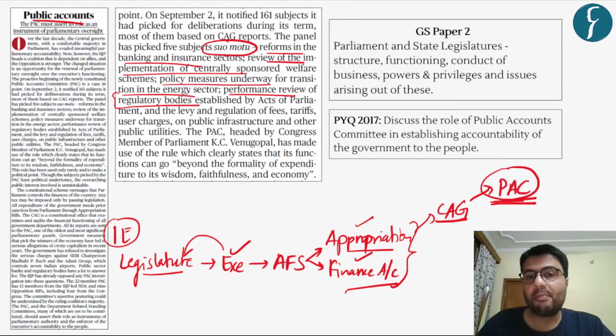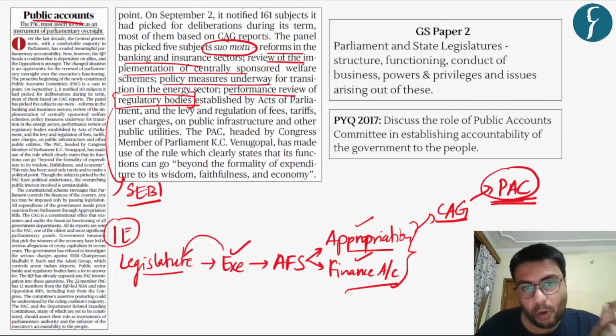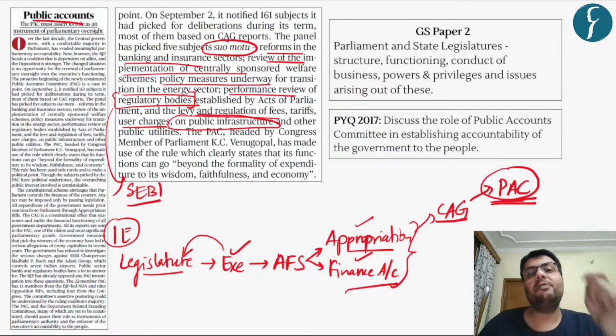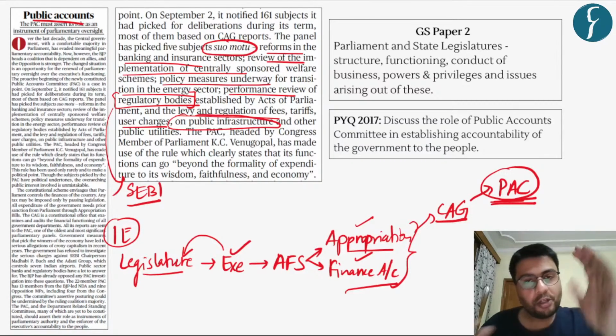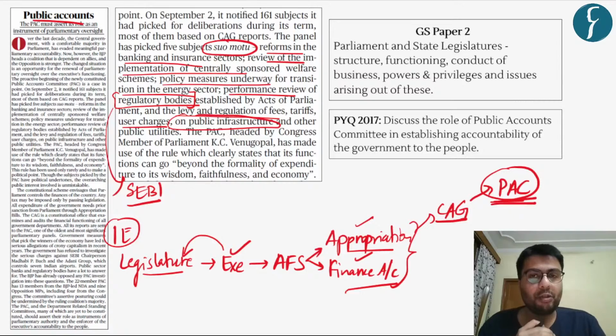Now, this has become a subject of media attention, because under this performance review, it will also undertake review of a statutory body called SEBI. Also, this body will undertake levy and regulation of fees, tariffs and user charges made on public infrastructure by the government. So you can understand the responsibility of the Public Accounts Committee is quite huge.